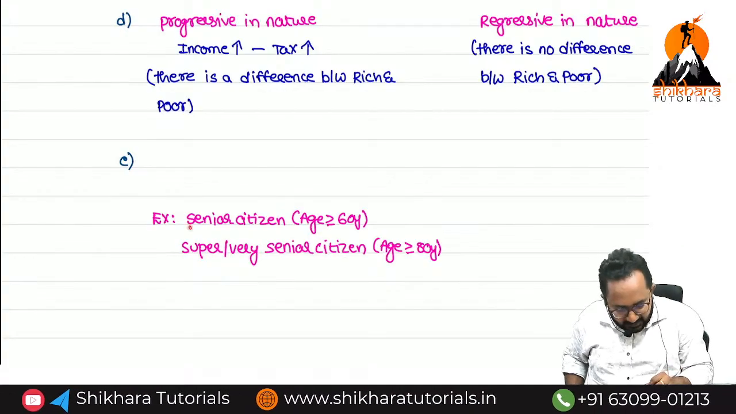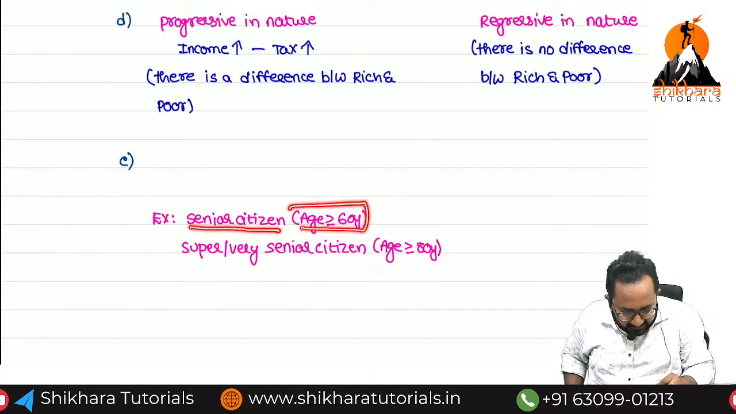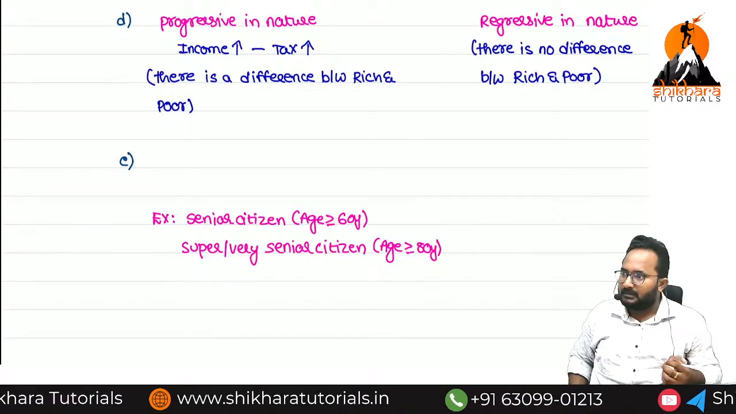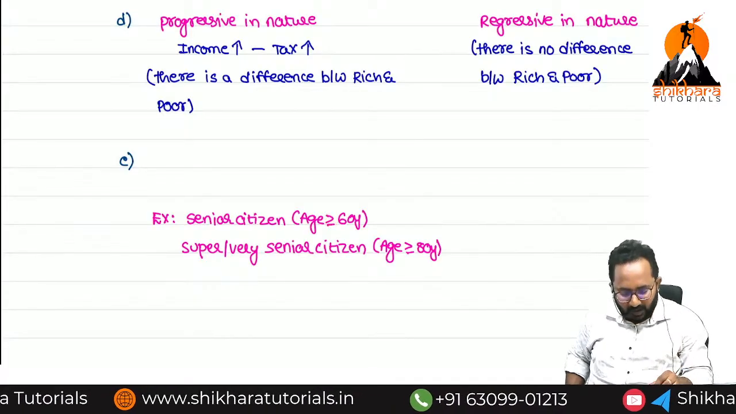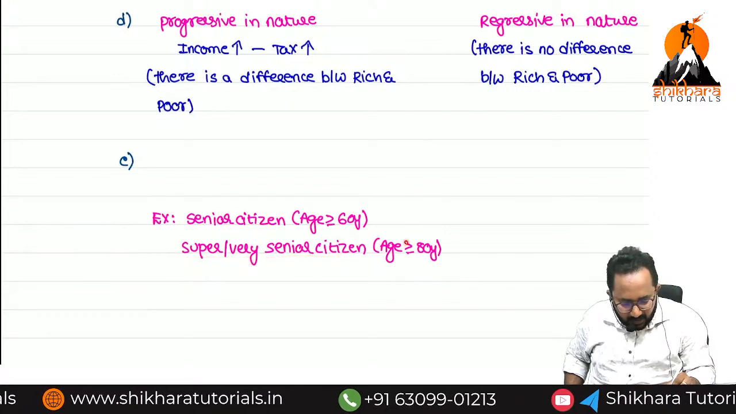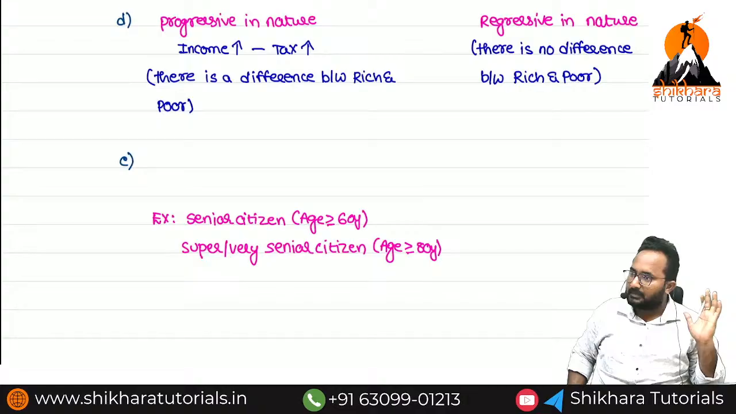Normal senior citizen means how many? 60 or more. Remember, or more. If you are 60 years, you are a senior citizen. Super or very senior citizen means how many years? 80 or more.